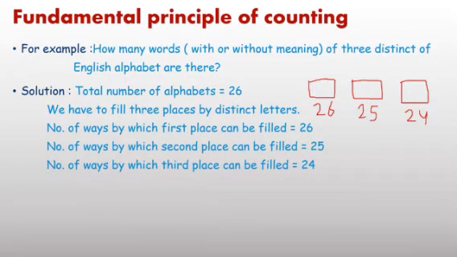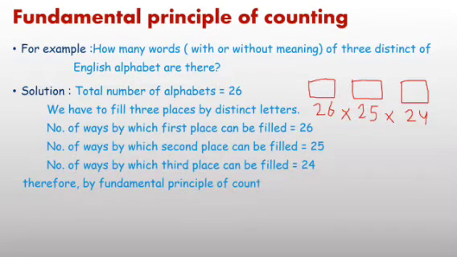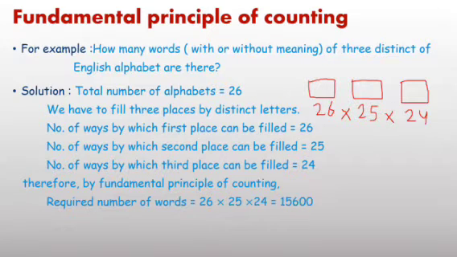So therefore total number of words of these 3 distinct English alphabets we can calculate here just using the concept of fundamental principle of counting. Multiply these 3 and you will get total number of words, and that is equal to 26 into 25 into 24 equal to 15,600. In this pattern we can apply fundamental principle of counting and calculate.